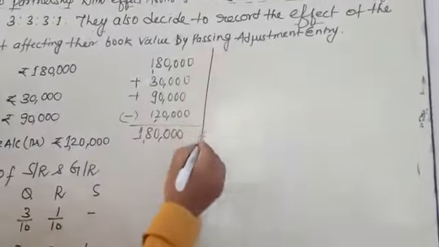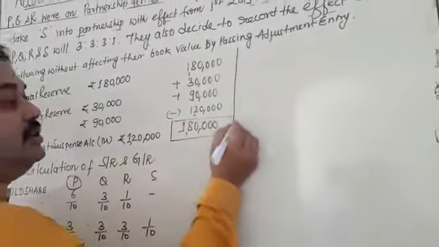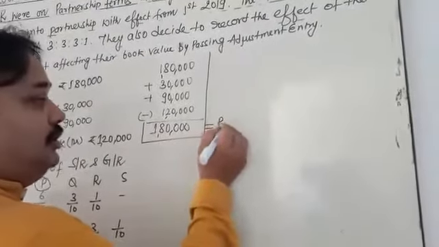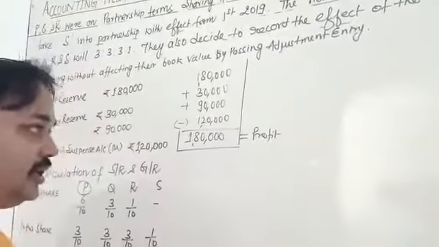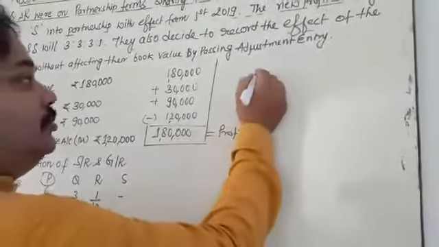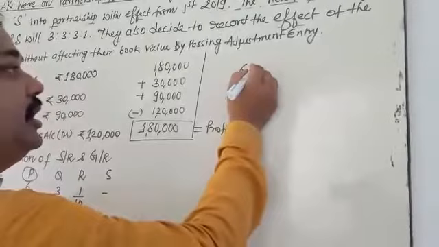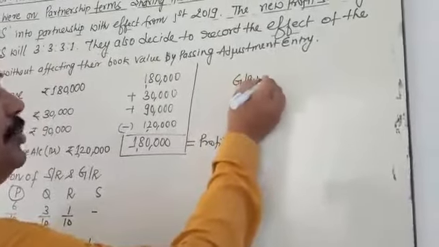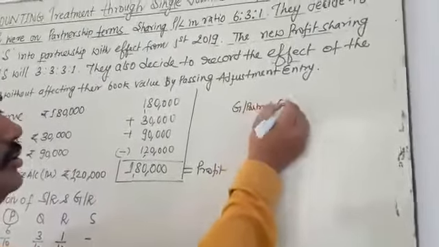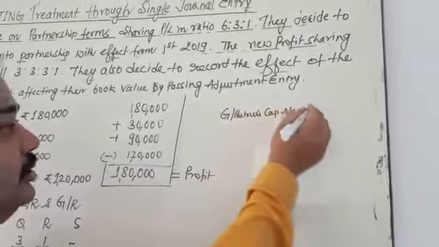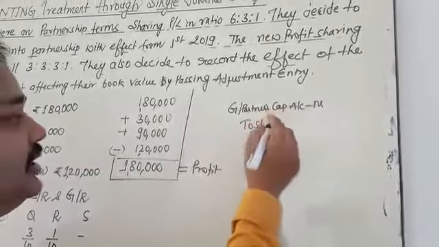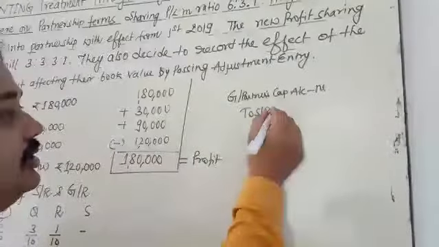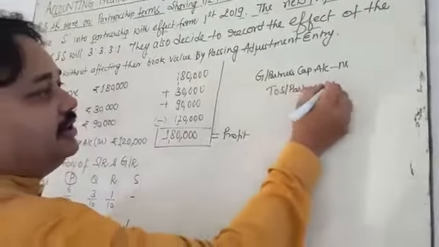What do you observe? 1,80,000 is profit. In the case of profit, the formula is: gaining partner's capital account debit to sacrificing partner's capital account credit.